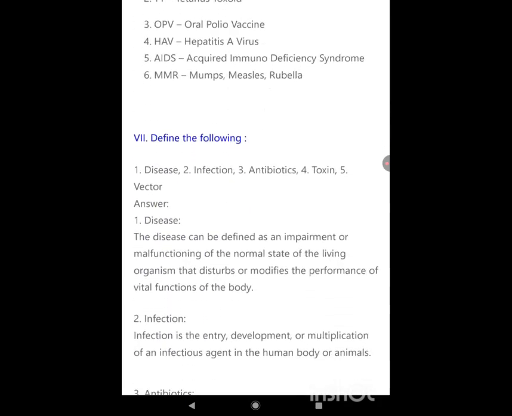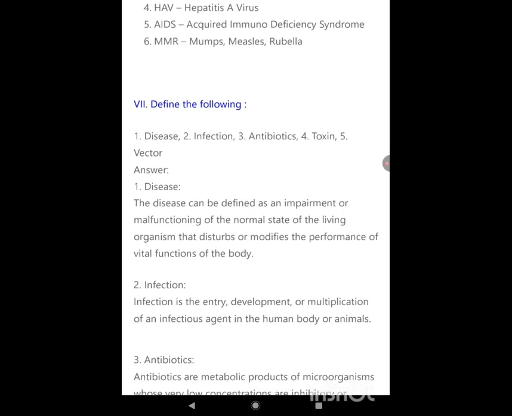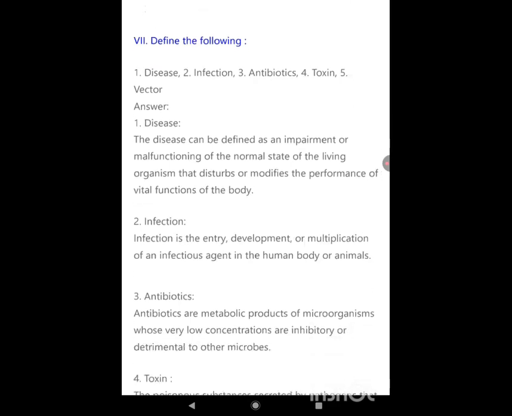Define the following: disease, infection, antibiotics, toxin, vector. Disease: The disease can be defined as an impairment or malfunctioning of the normal state of the living organism that disturbs or modifies the performance of vital functions of the body.